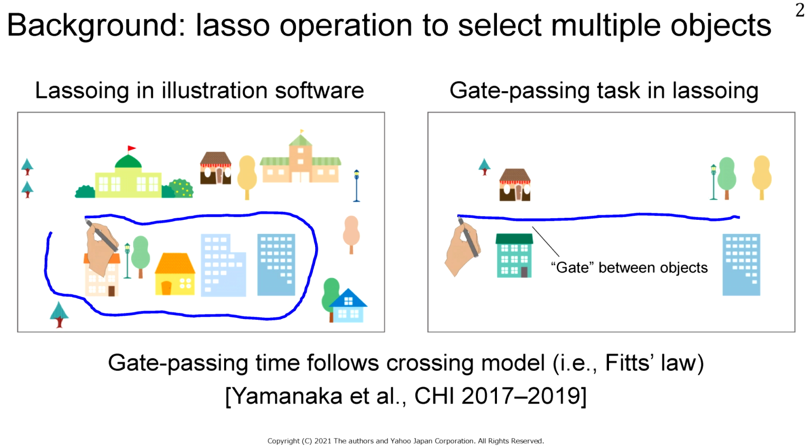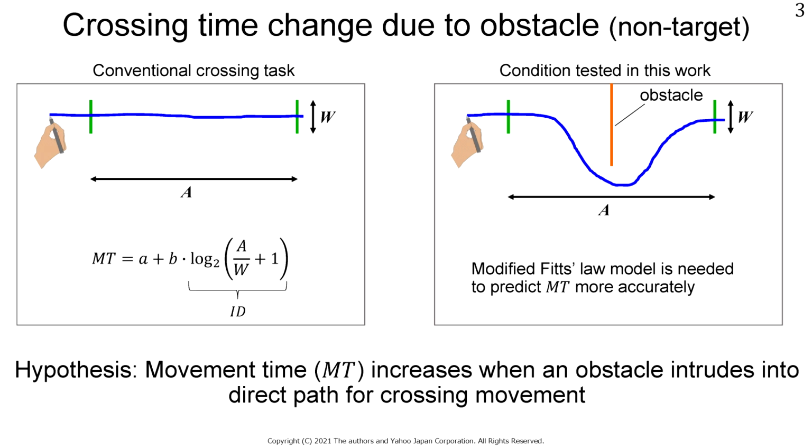these objects. In such tasks, we have demonstrated that the gate passing time follows the crossing model, that is, Fitts' law. In conventional crossing tasks, users cross the start line and then cross the end line. The movement time has a linear relationship to the index of difficulty ID.